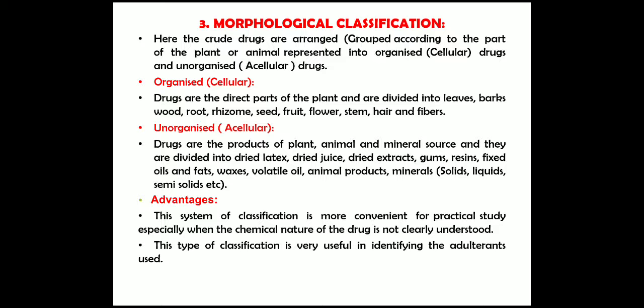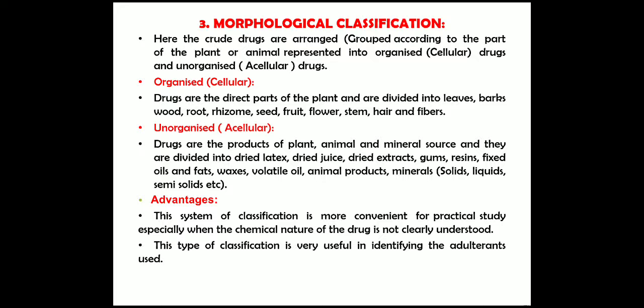Next, morphological classification. Here the crude drugs are arranged according to the part of the plant or animal represented, into organized, that is cellular drugs, and unorganized, that is acellular drugs. Organized drugs means the drugs are direct parts of the plant and are divided into leaves, bark, wood, root, rhizomes, seed, fruit, flower, stem, hair and fibers.